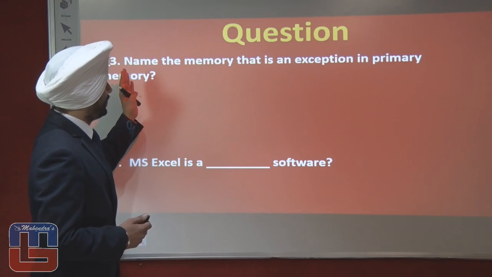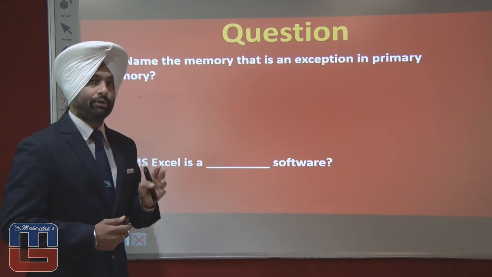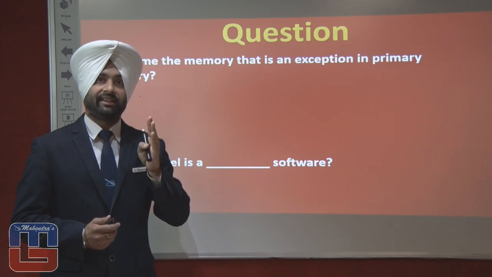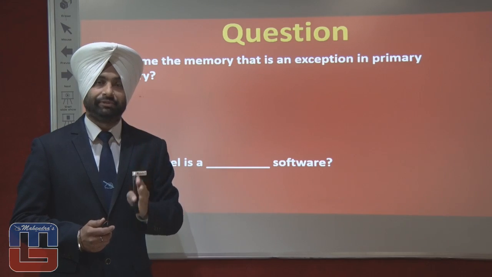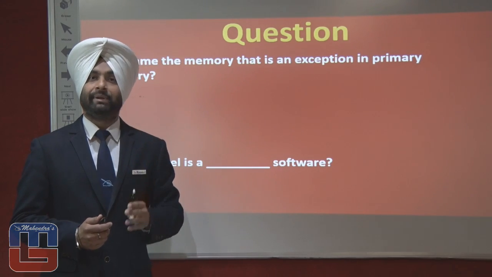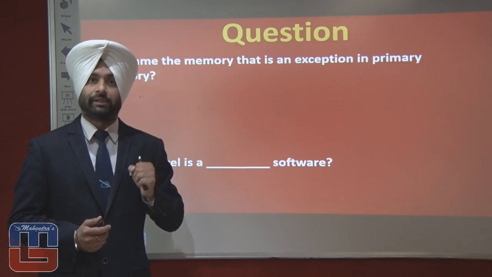The third question hereby asks, memory that is an exception in primary memory. You have to name a memory that is an exception in primary memory. First of all, let us see what is the feature of a primary memory. A primary memory is a memory that holds the data till the power is supplied.